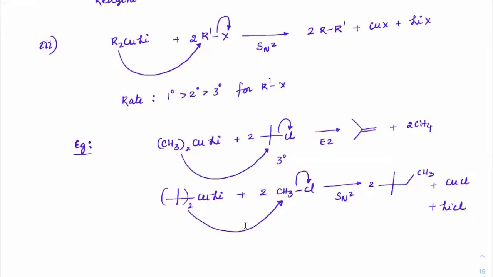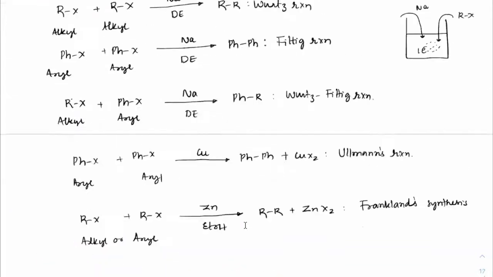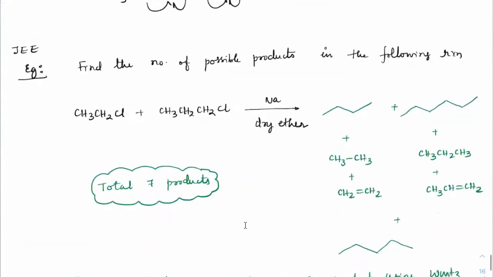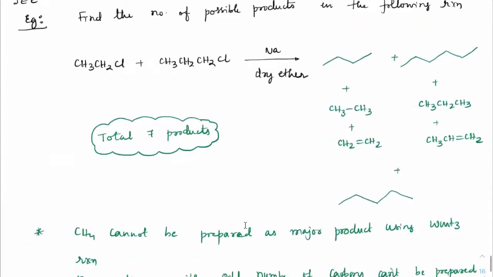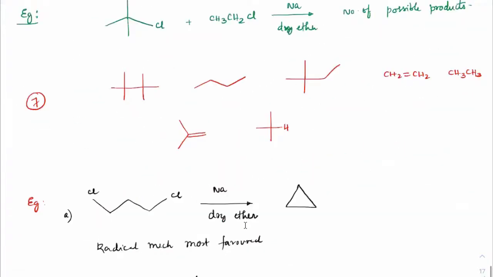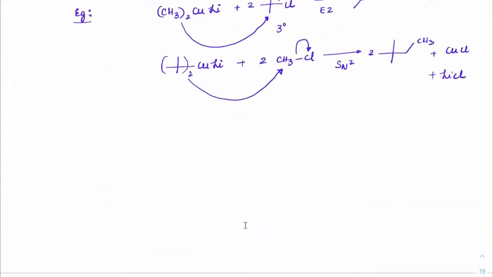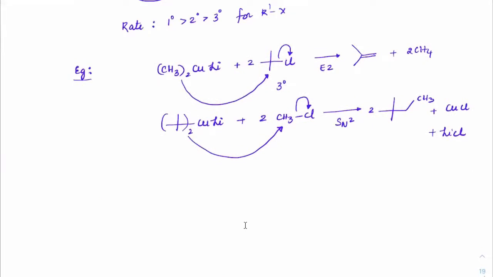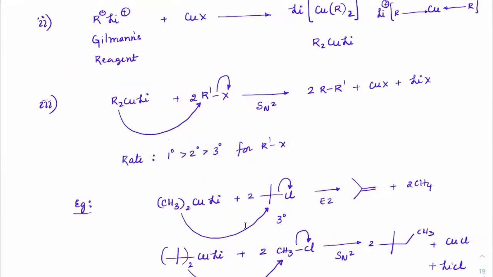If you recall, yesterday we discussed a few questions where in Wurtz we were not able to get all types of products because there are too many side products. Especially, getting odd-numbered carbon alkanes is difficult from Wurtz, and that can be fulfilled by Corey-House synthesis. Right, I guess all of you understood that.